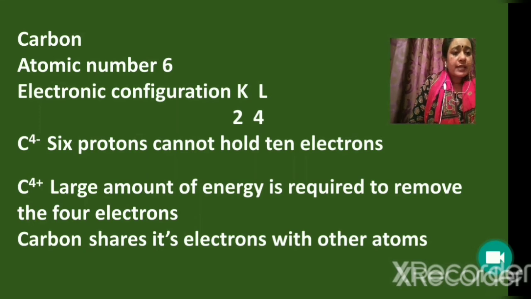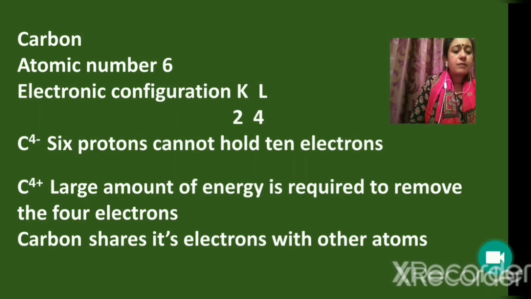Consider the next case, that is C4 plus. Cation C4 plus is formed when carbon loses 4 of its valence electrons. But it is found that a large amount of energy is required to remove the 4 electrons. Therefore, it means that carbon cannot form C4 plus ion. So, it is not possible for carbon to lose or to gain electrons.